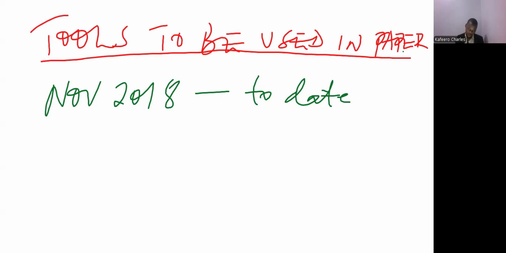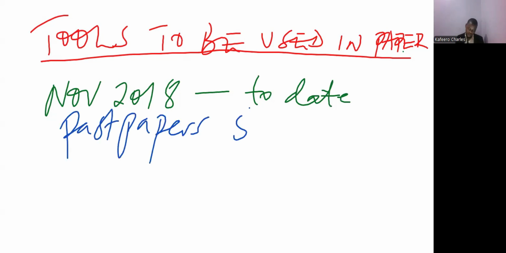You should also make sure you get their marking guides or solutions, at least from November or May 2018 to date. I know some marking guides have some errors, but we shall highlight some of these aspects as we go on, but have those with you.